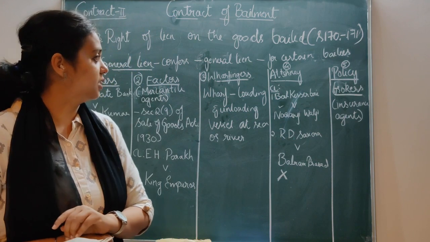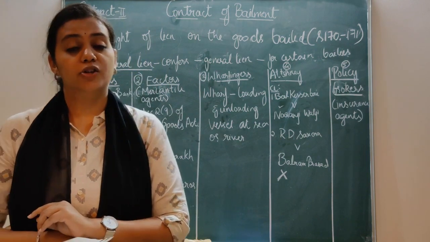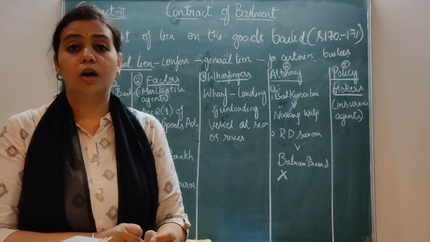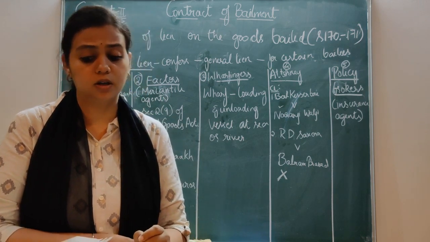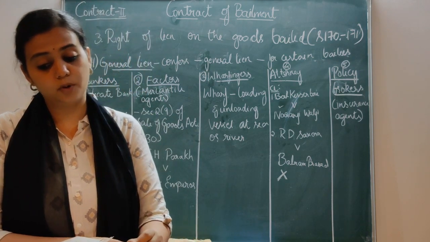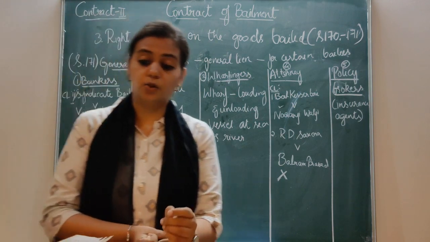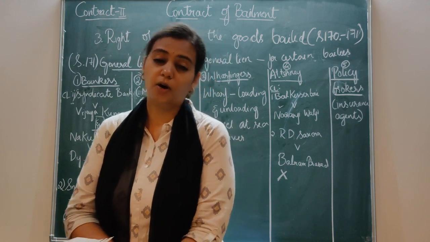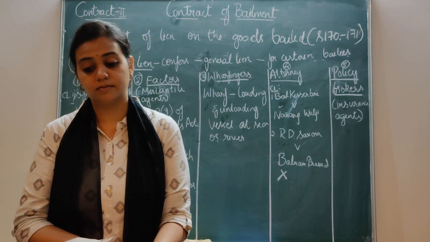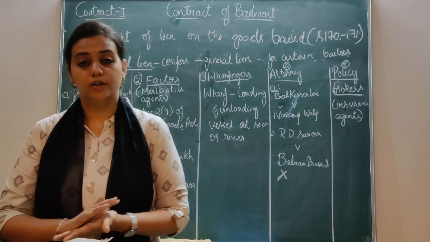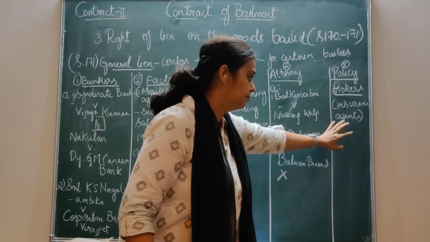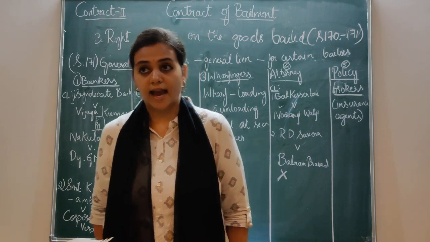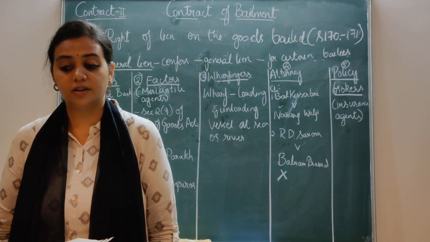Now let's proceed further. General lien of policy brokers. Who are these policy brokers? Policy brokers means a person who acts as an insurance agent. Here we are particularly talking about marine insurance. So there it is simple: the policy brokers can exercise the right of general lien.